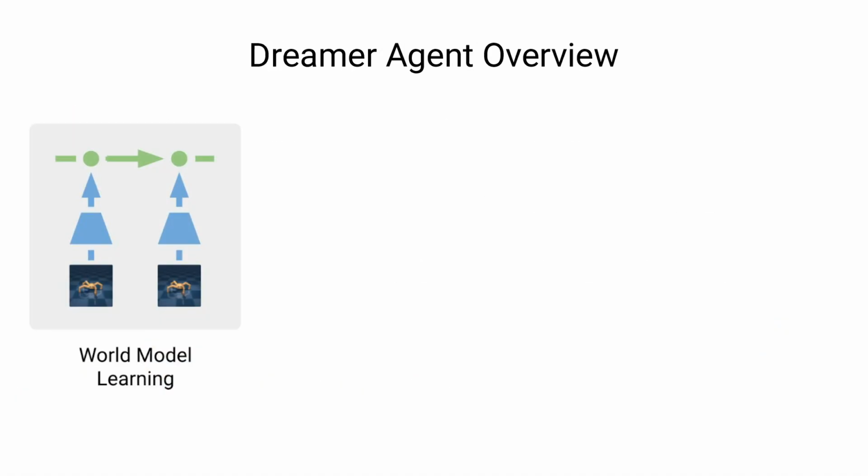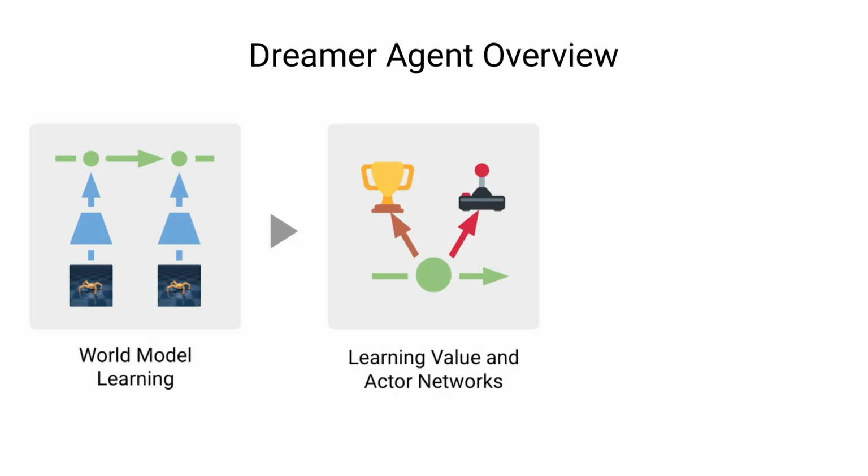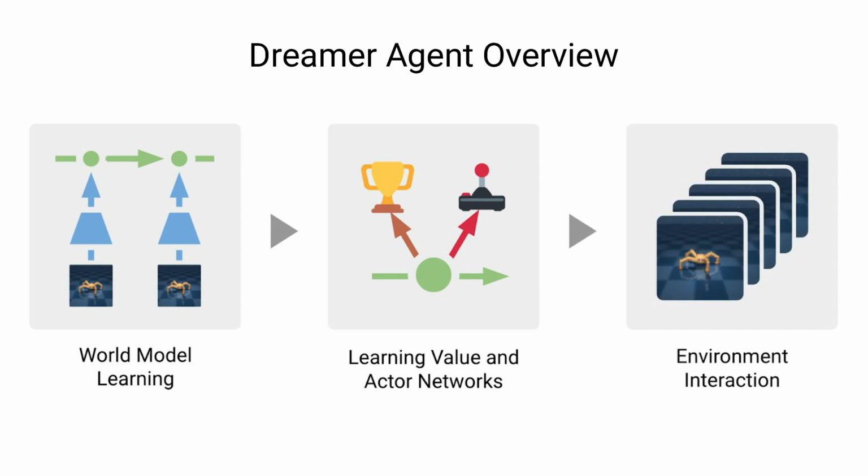Dreamer consists of three components that can be executed in parallel. From the dataset of past experience, it learns a world model. Using the world model, it learns behaviors in imagination using an actor network and a value network. The actor interacts with the environment to grow the dataset of experience. Let's look at these components in detail.